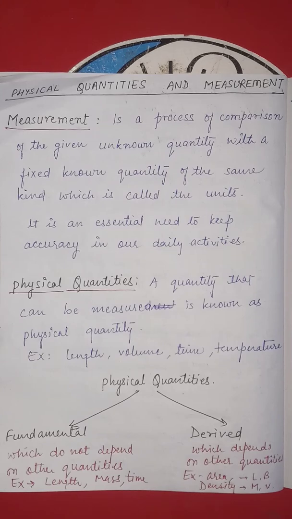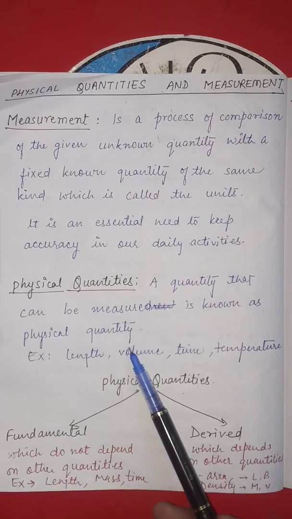Okay, then physical quantities. What are physical quantities? A quantity that can be measured is known as a physical quantity.